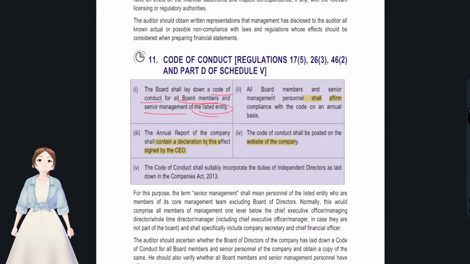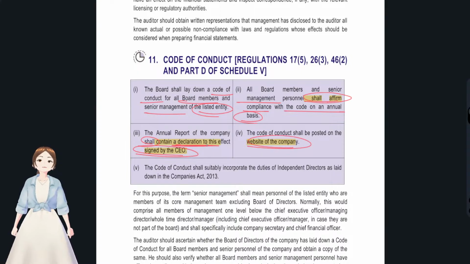There should be a code of conduct, and all the board members and senior management personnel shall affirm compliance with the code on an annual basis. See, it is shall. Okay, and the annual report of the company shall contain a declaration that has to be signed by the CEO, and it has to be posted on the website of the company.